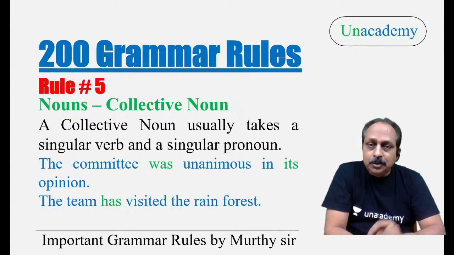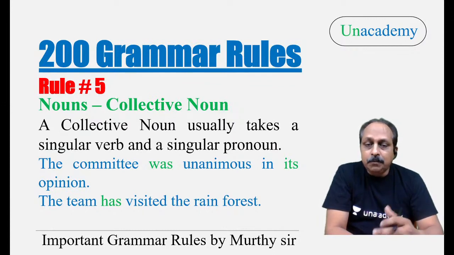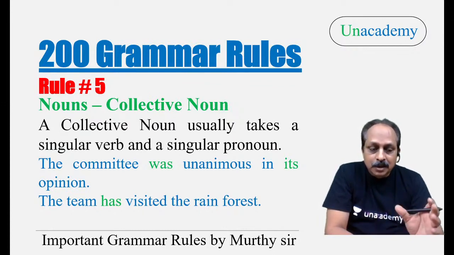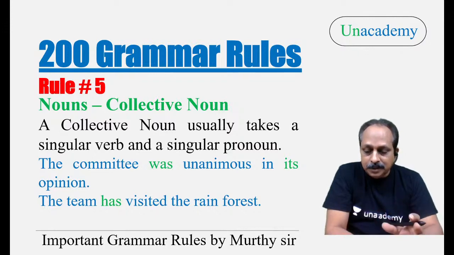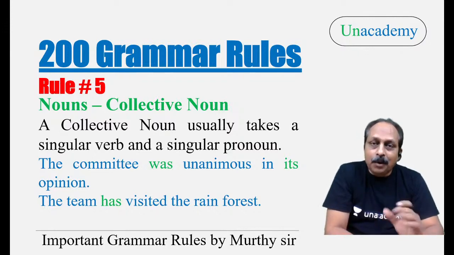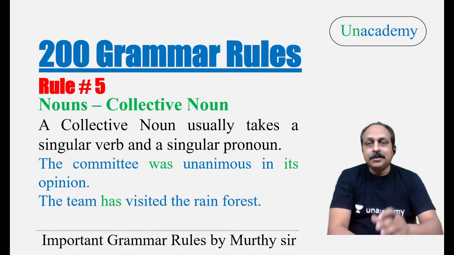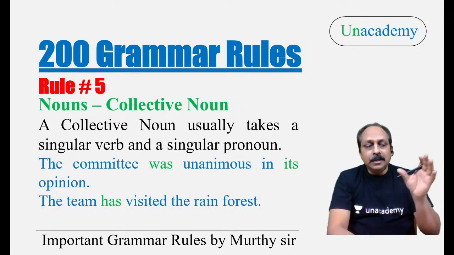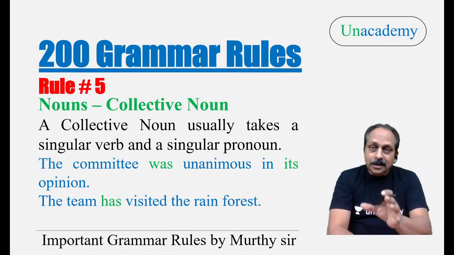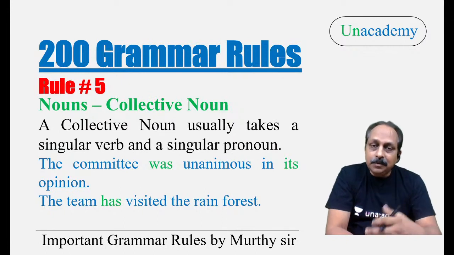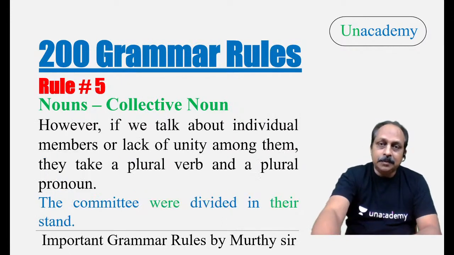The committee was unanimous in its opinion. Here, was in green color is a singular verb, and its opinion, its is the pronoun, singular form. The team has visited the rainforest. Team, collective noun, singular verb, has visited. These are not important from the exam point of view. As I said yesterday also, there are rules in English, and there are exceptions. In the exam, they may ask questions based on exceptions.